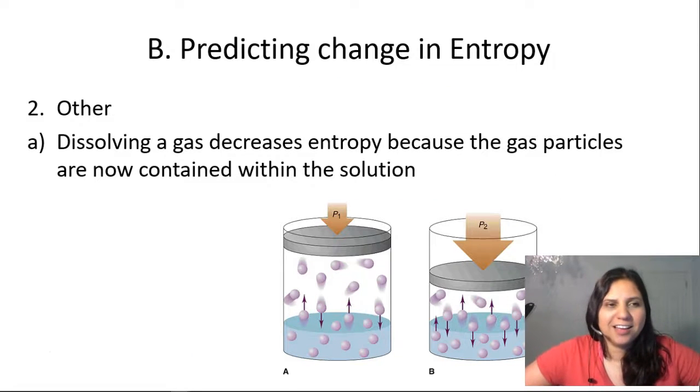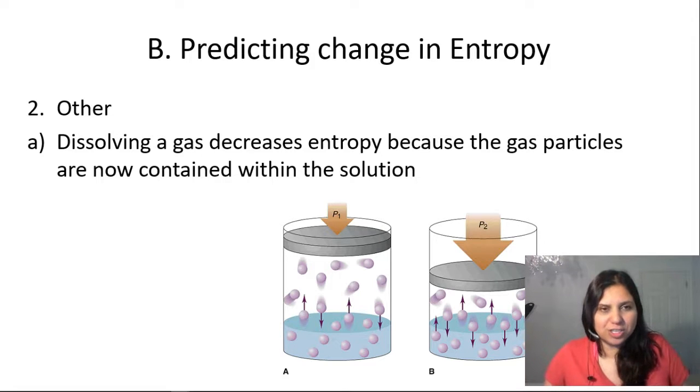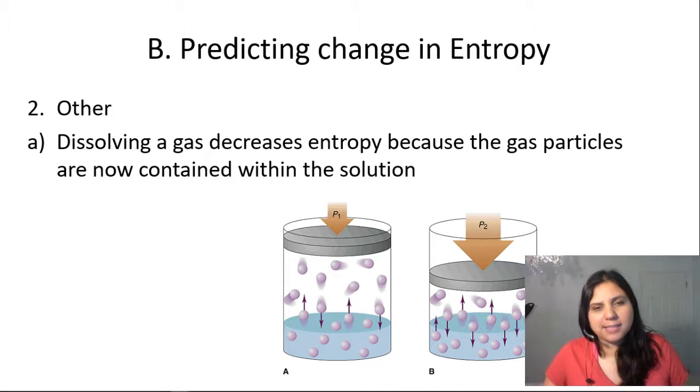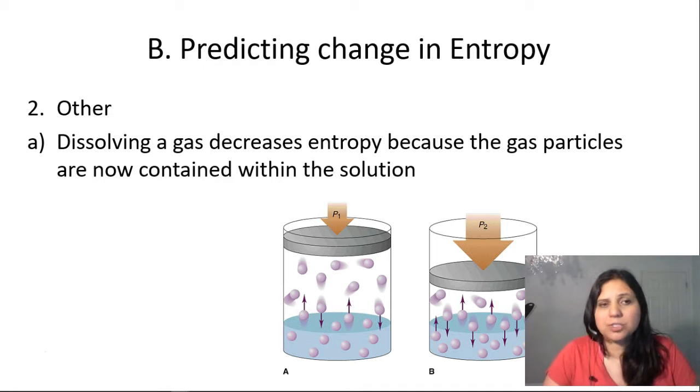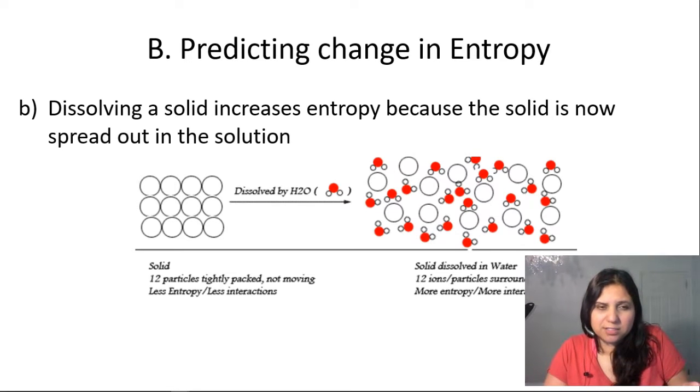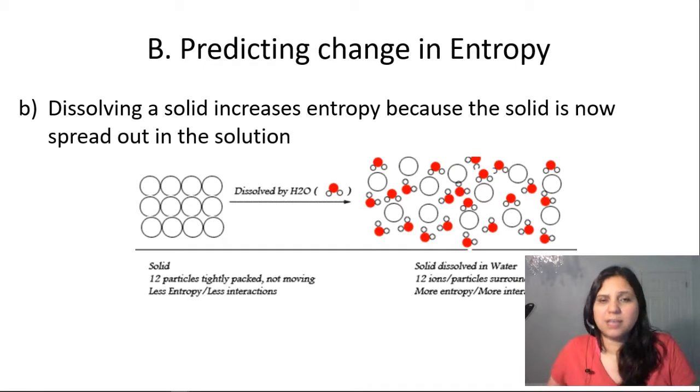Other things that can change in entropy that we will be looking at and trying to make predictions for are the dissolving of gas. If you dissolve a gas in a liquid, it becomes an aqueous solution. And now the gas has less entropy because it's now trapped within the solution instead of floating off everywhere. If you dissolve a solid into a liquid, it will increase the entropy because now those solid particles get broken up and they get spread out in the solution. So you can think of the spreading out of matter as an increase in entropy.